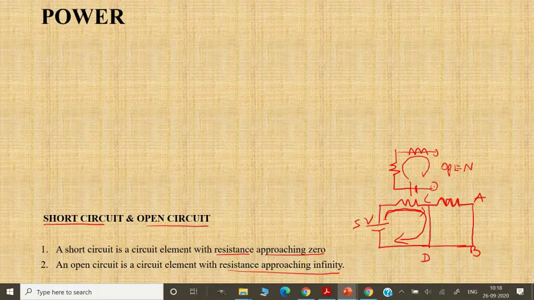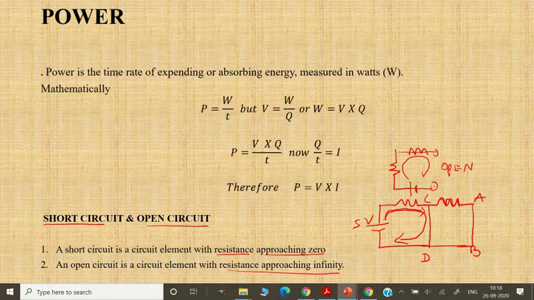Now we'll quickly go to power. Power, what is power? Power is nothing but the time rate of expending or absorbing energy, measured in watts, or the rate of doing work is known as power. The rate of doing work is known as power. P is equal to W by T.